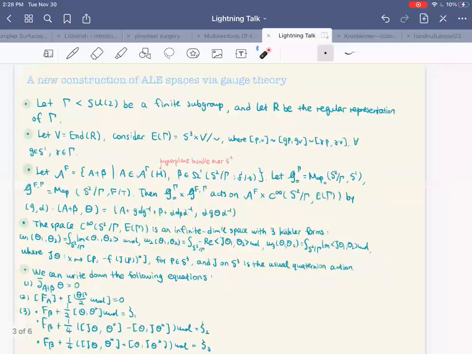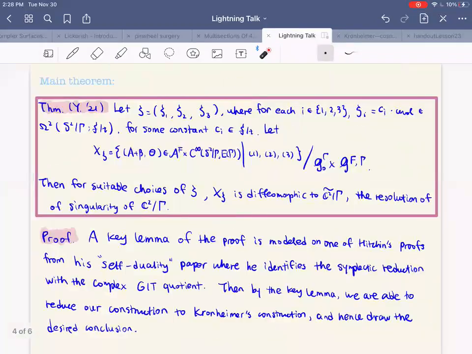And then the theorem is the following. Let zeta be (zeta 1, zeta 2, zeta 3), where for each i in 1, 2, and 3, zeta i is C_i times the volume form, which makes zeta i a 2 form over S2 mod gamma with values in F mod T, for some constant C_i in F mod T.